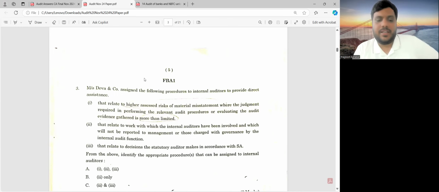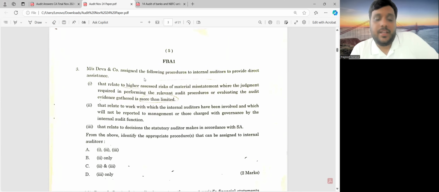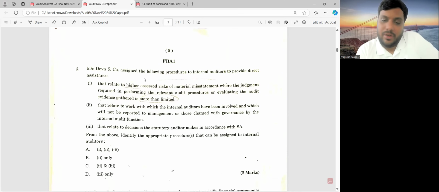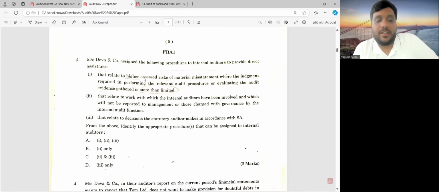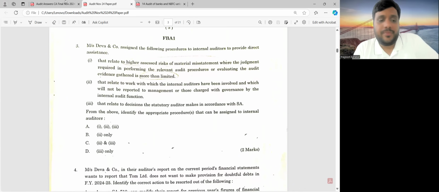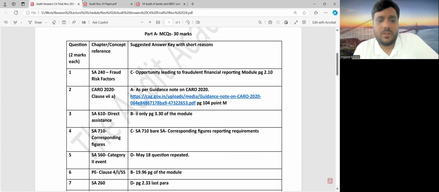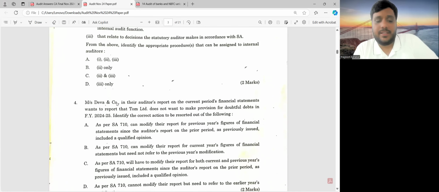Otherwise, there will be a maker-checker self-review threat over there. But here, internal auditors have been involved but not reported to the management. All right, so this work can be given. All right, that word 'not' is something that needs to be taken care of over here. So we have the second point over there as the answer.